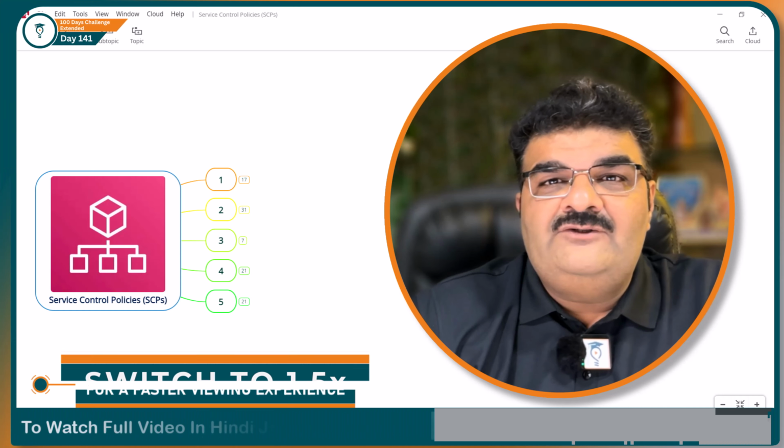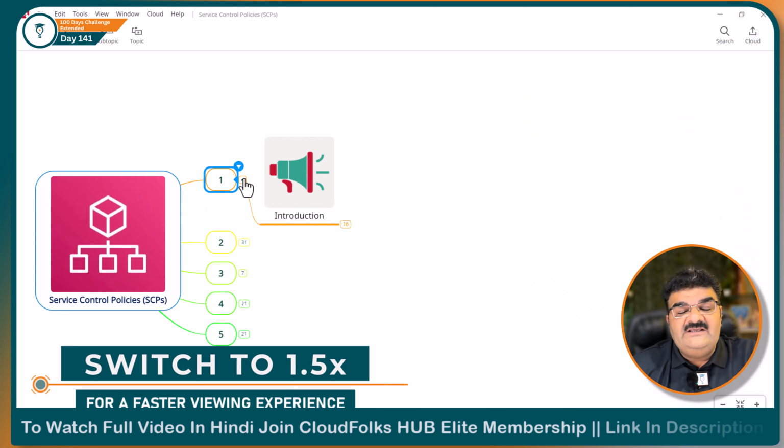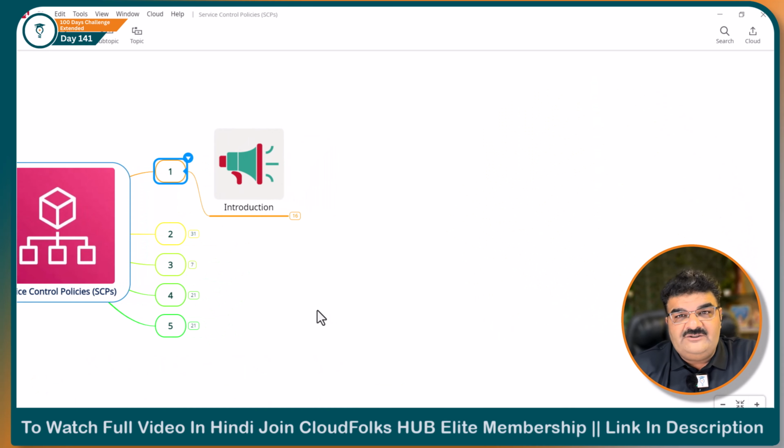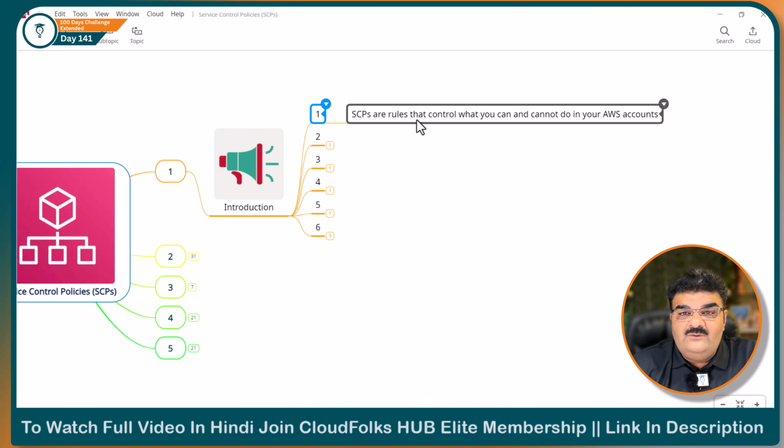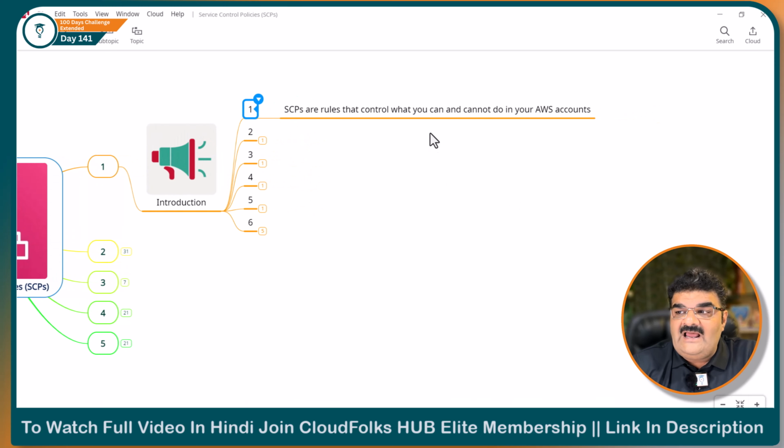First of all, I want you to understand what SCP is. So here we have the introduction. First point, SCPs are rules that control what you can and cannot do with your AWS account. As you know, the name is service control policy, right? So it is used to control permission of AWS accounts. It is not giving permission, but it is used to control permission. That is one of the most important parts.